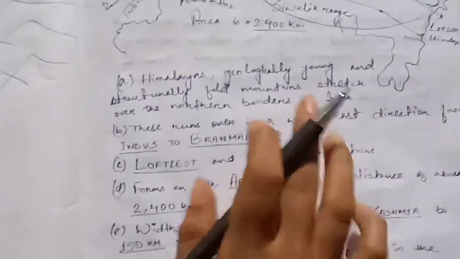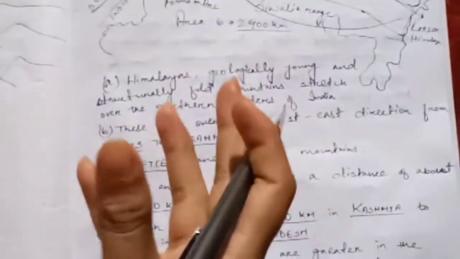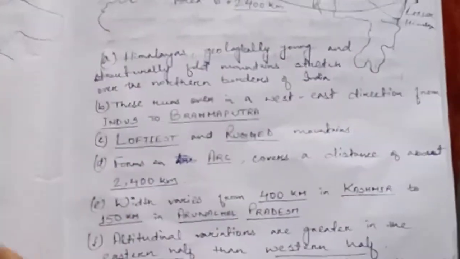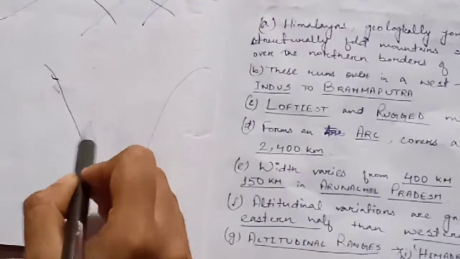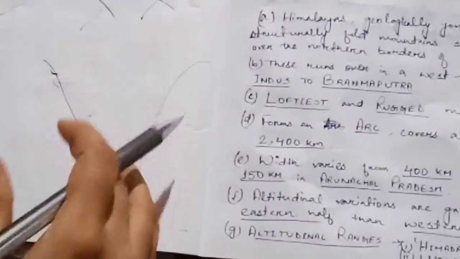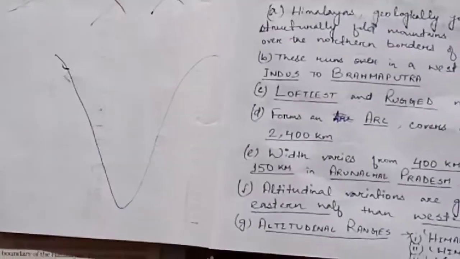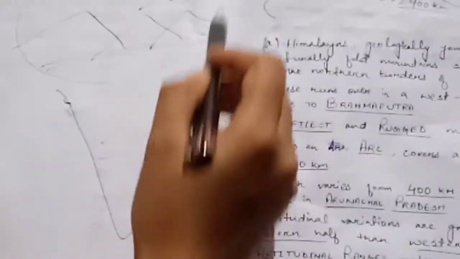Because it was formed about 200 million years ago, when the peninsular part of India, this part which I already explained was the oldest landmass, was going to meet the bigger Eurasian plate, and only then was Himalaya formed here. That's why it is said to be a young mountain.